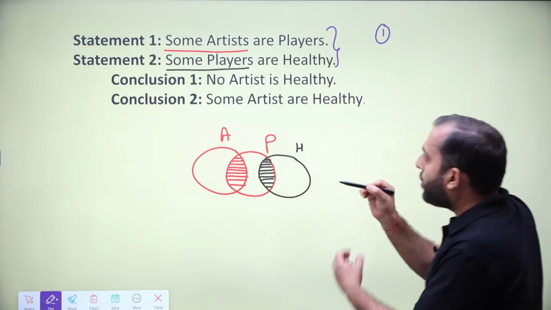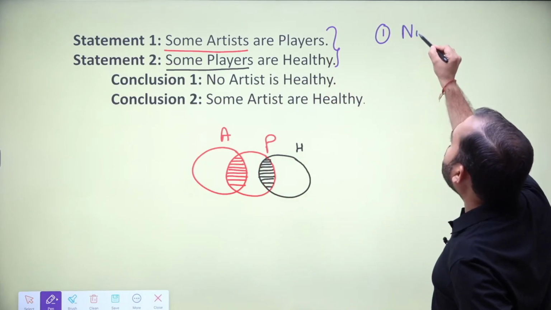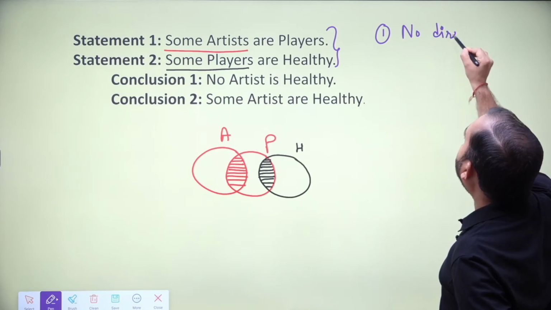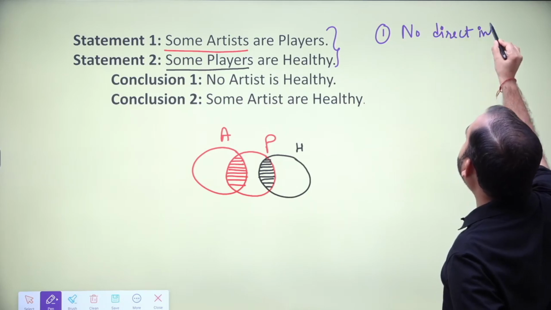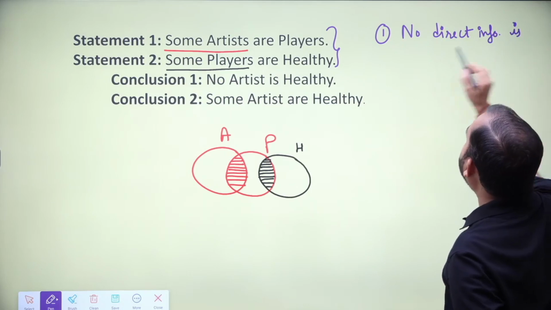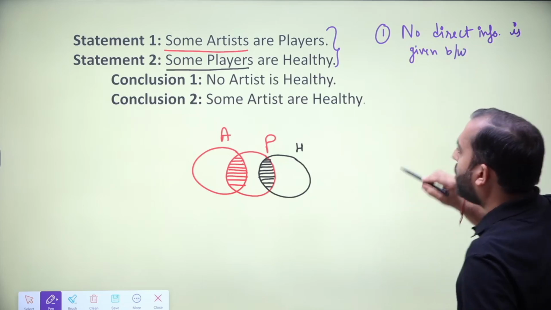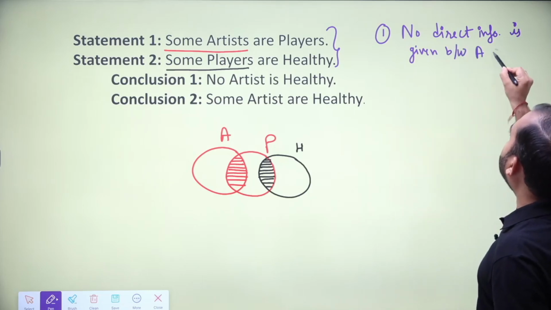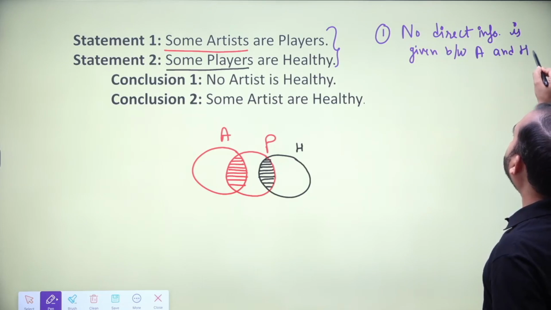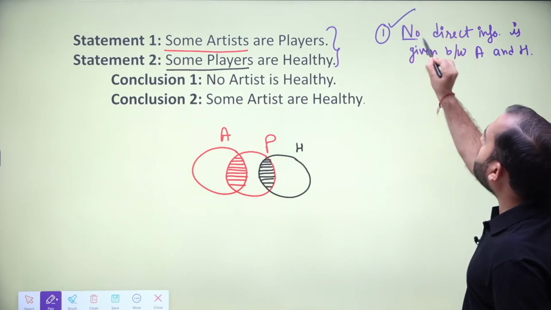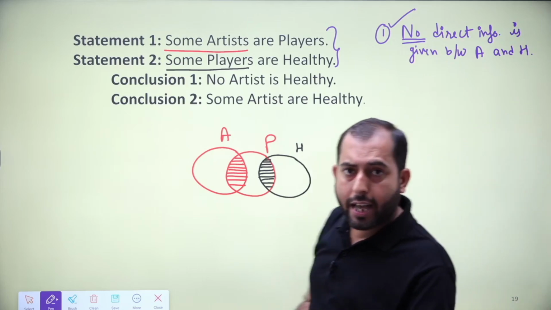You can observe that no direct information is given between artist and healthy.